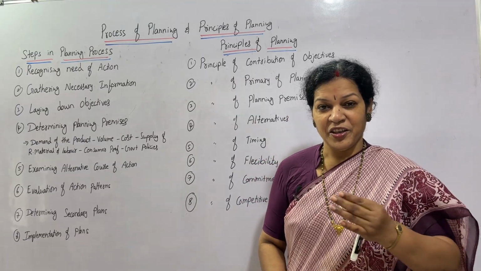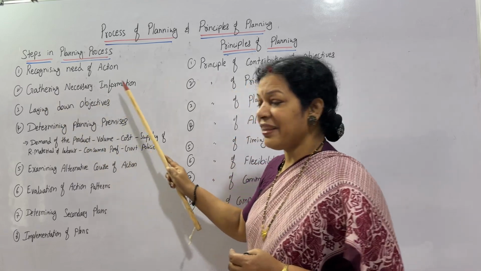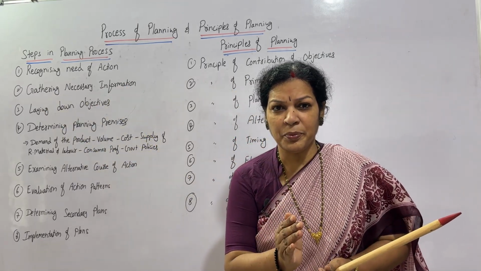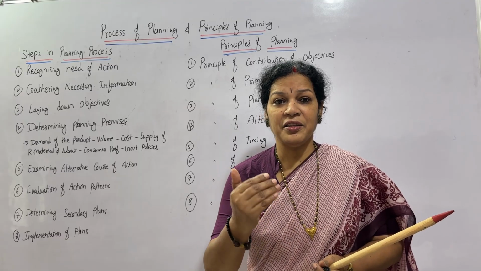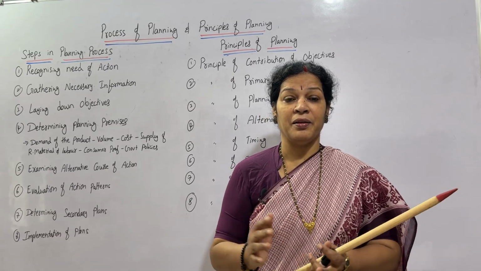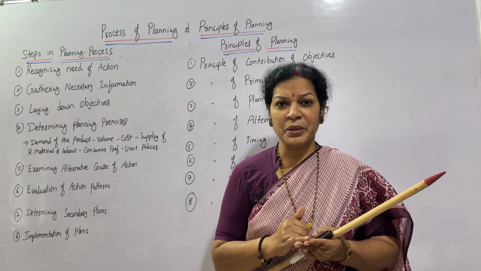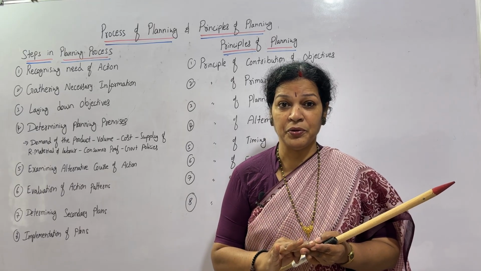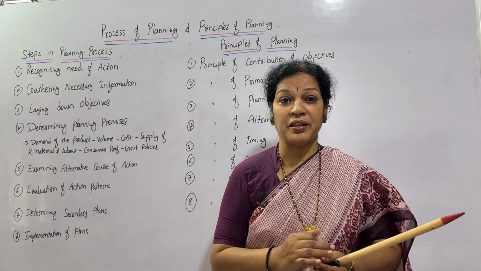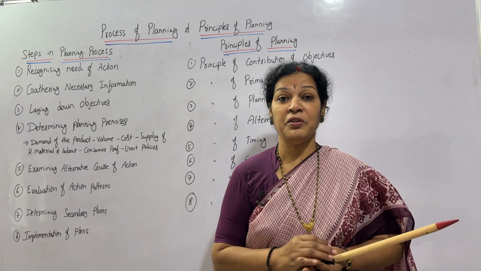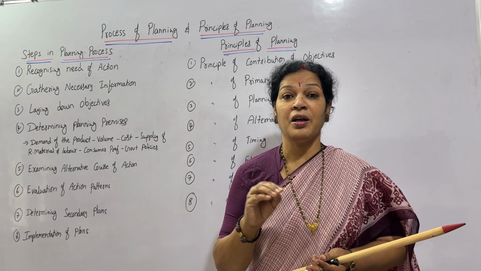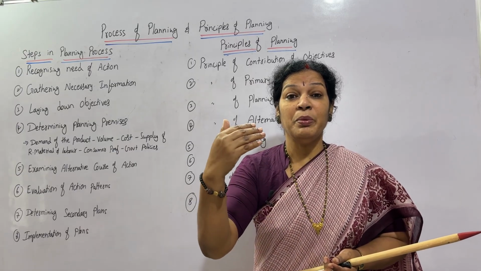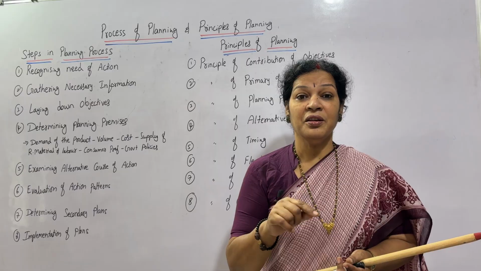Problem identified. Next, gathering necessary information. I know that there is a problem. Related to the problem, what do you have to do? Gather the information from every angle, from the economic aspect, from the product point of view, from the customer point of view. From many angles you have to gather the information. Think about the pros and cons of that particular problem. If you have all the information, then you will be able to go for the next step.